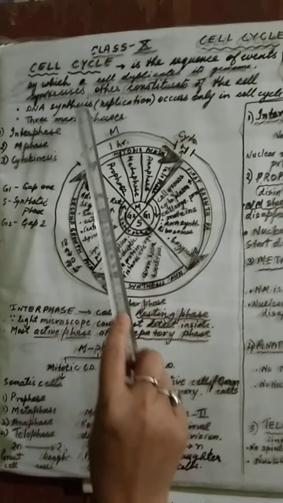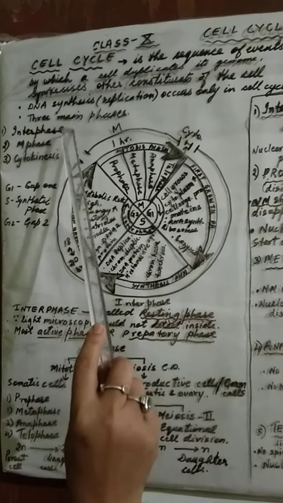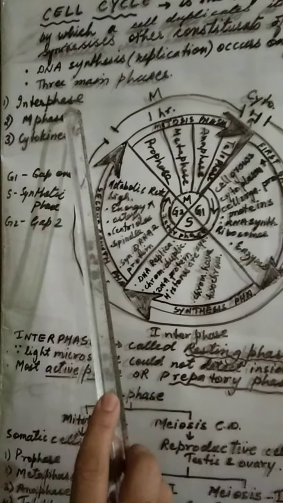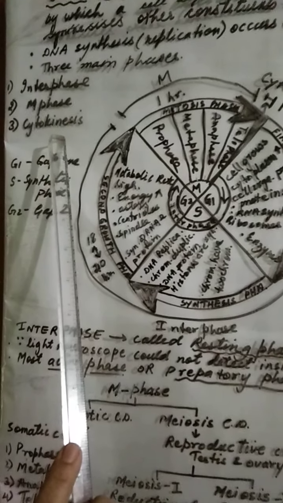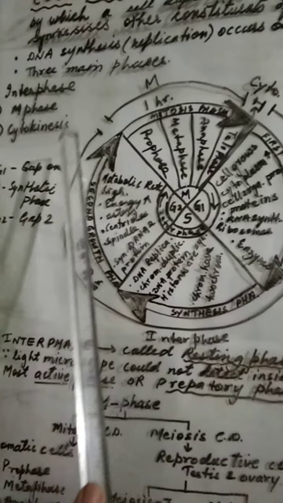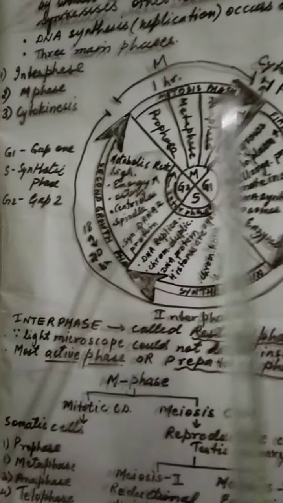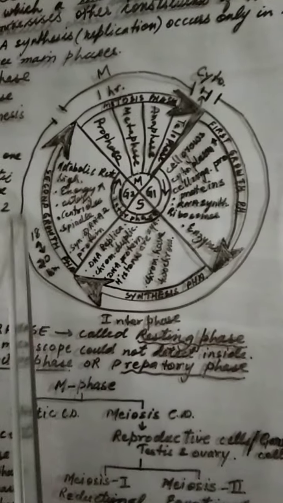Now let us see, this cell cycle is divided into three main phases: number 1 interphase, number 2 M phase, number 3 cytokinesis. This I have shown with the diagram. Now this is interphase, as you can see.